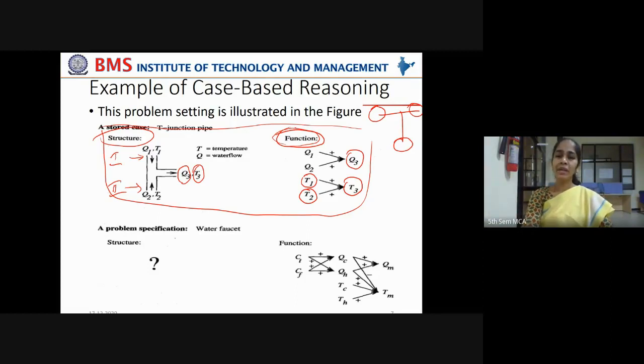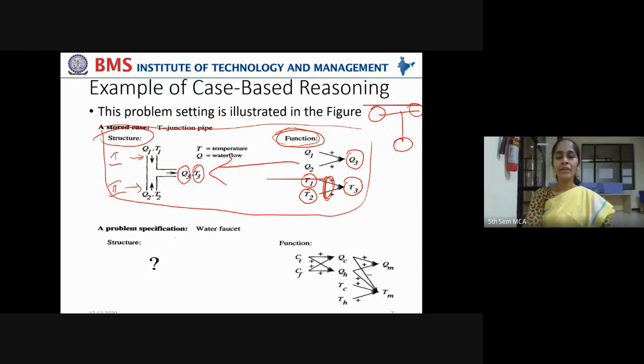In the same way, say T1 is 50 degrees and T2 is 50 degrees; both should not result in 100 degrees temperature, right? That is too hot to use. In that case, some regularization mechanism can be applied on the way, and it can be regularized to get the water at 75 degrees temperature, right? This is how the functionality is represented, which is associated with this structure.